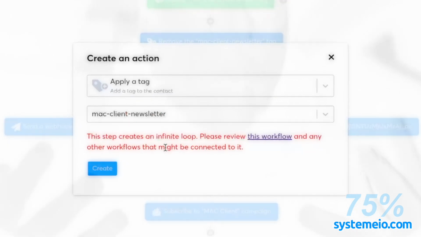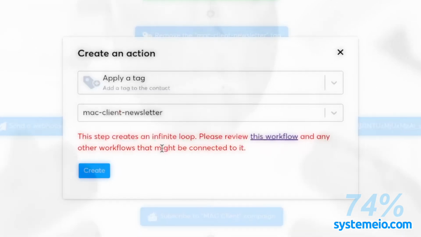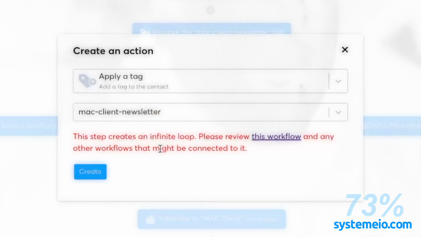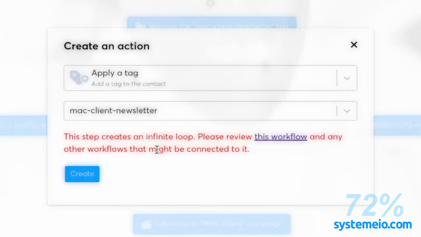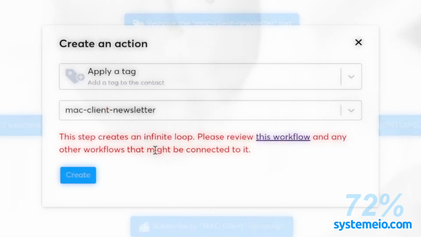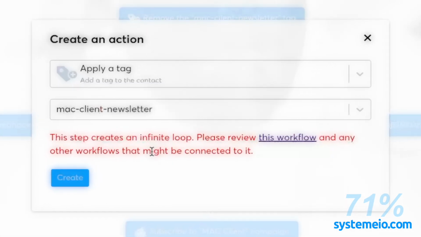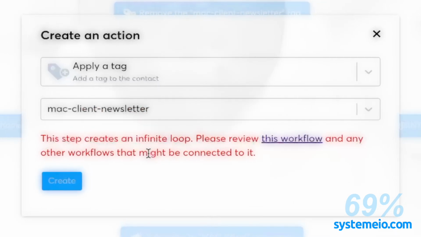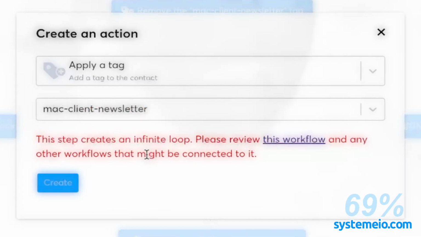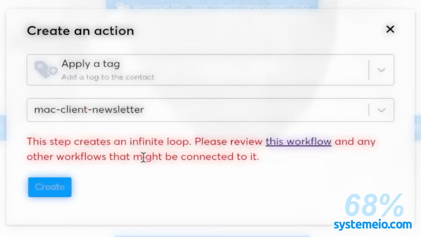And even if we want to trick it by doing two workflows with two tags, so that this workflow adds a different tag, but we have a workflow with this other tag that will add the tag for workflow number one, to do the same thing with two workflows. Even after they put the security in place it was possible before, but now they detect it even in multiple workflows. They want to prevent infinite loops. So with Pabbly Connect, we can do it.